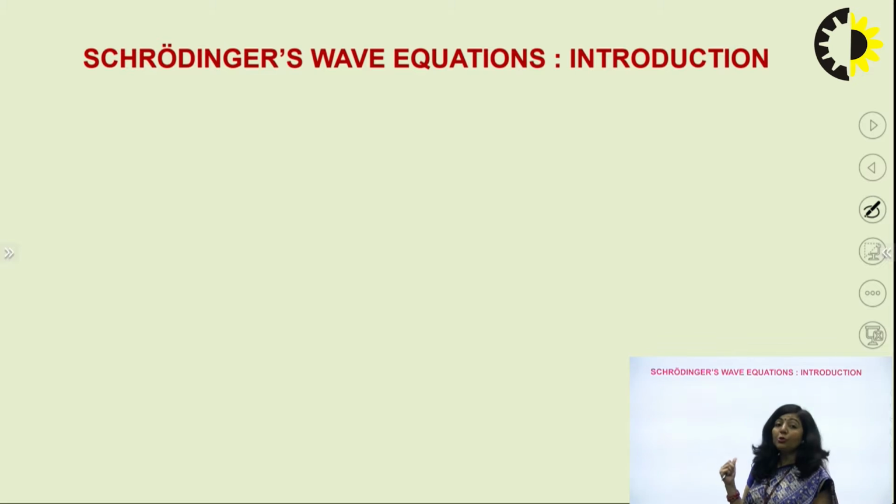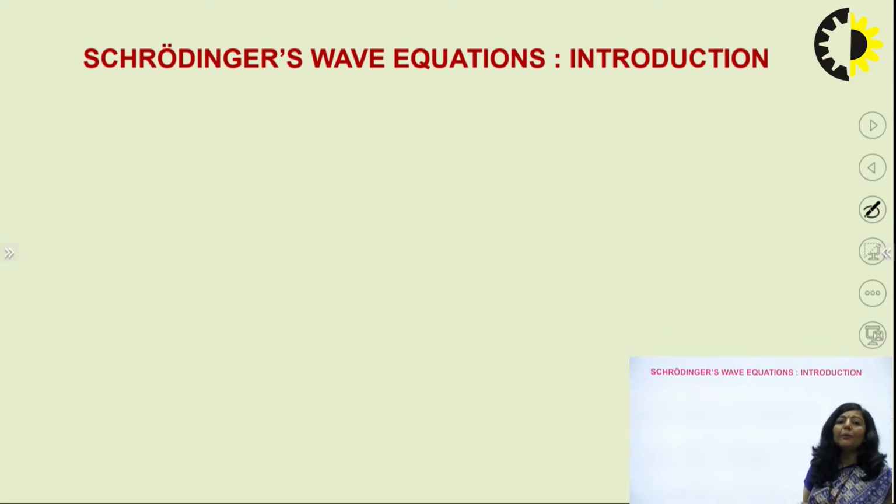Since matter wave is different from electromagnetic radiation, the Schrodinger wave equation is not in terms of E or H. That equation was proposed by Schrodinger in terms of a new function, which was again proposed by Schrodinger, and that function is known as the Schrodinger wave function.